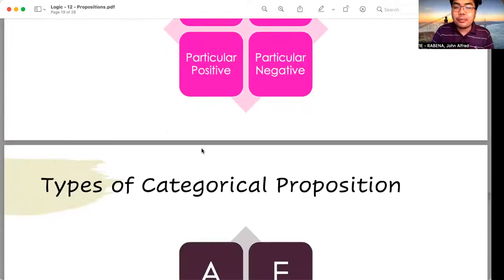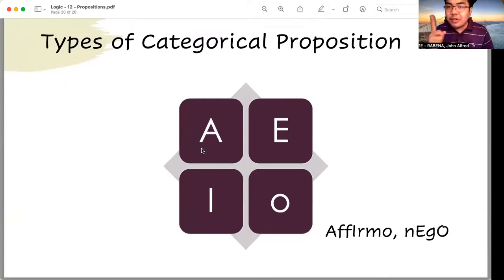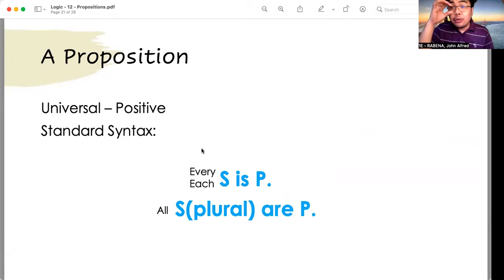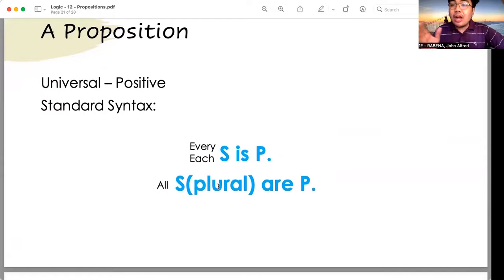All right. So we move on now to the types of categorical propositions. We have A, E, I, and O propositions. When we say A propositions, the quantity of this proposition is universal, and the quality is positive. So A propositions are universal positive propositions. The syntax or the format of an A proposition is as follows: every S is P, or each S is P, or all S are P.